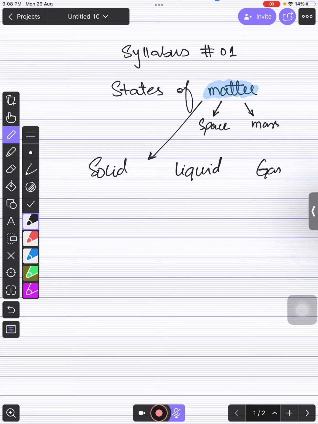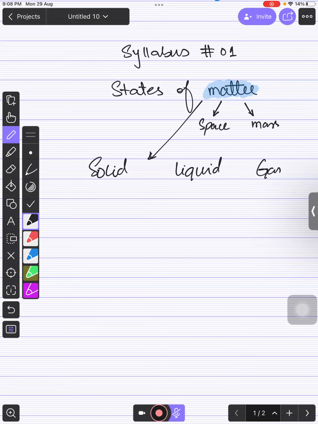For example, if you have a container and you create a vacuum in that container, the container, which is solid, is a type of matter. You are just going to vacuum it from inside, so there is nothing inside. So what will you call matter there? The container. The container is solid, so it is a type of matter.